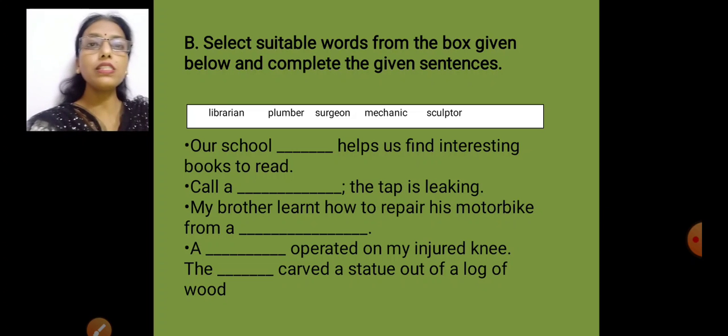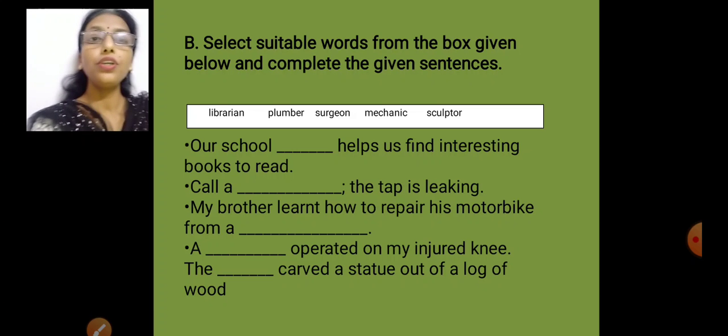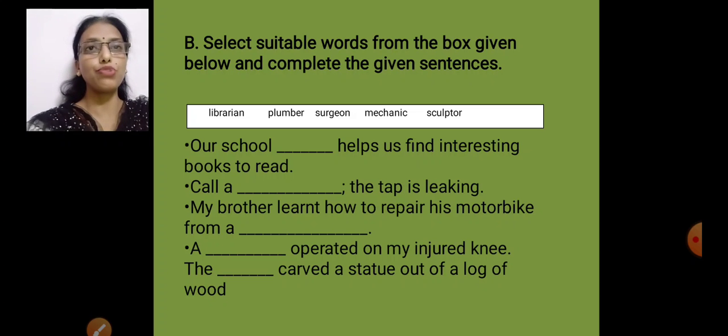And now the last sentence. The dash carved a statue out of a log of wood. Now what word will fit in this? The dash carved a statue out of a log. Who will do that? Sculptor. A sculptor makes different statues. Yes. So it is the work of a sculptor.